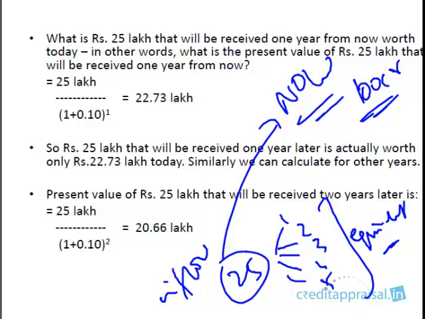In other words, what is the present value of this 25 lakhs each? What is the present value of 25 lakhs to be received 1 year from now? This is not 25. So what is this total 125? So what is this 25 lakhs worth today? If I receive 25 lakhs 1 year from now, what is the present value today? Similarly, what is the present value of this 25 lakhs to be received 2 years from now? What is the present value of 25 lakhs to be received 5 years from now?